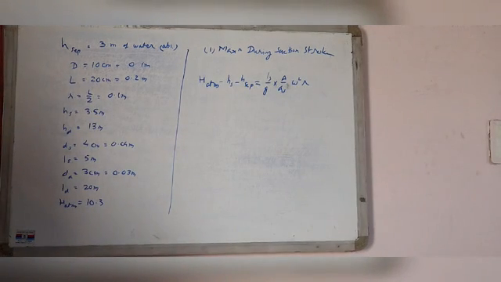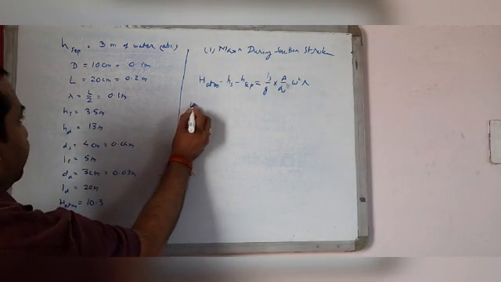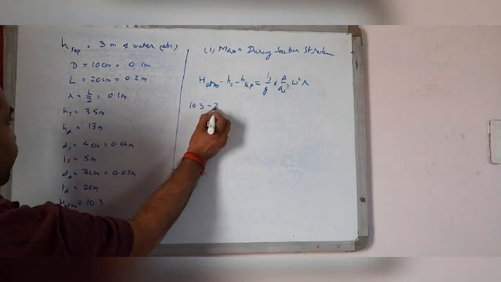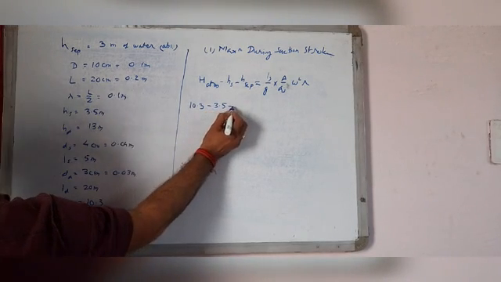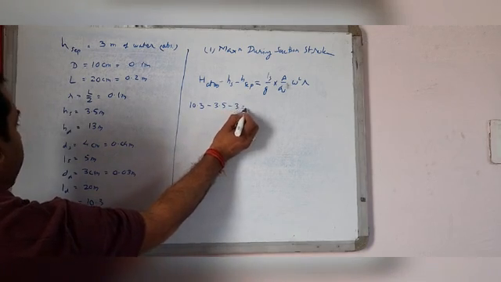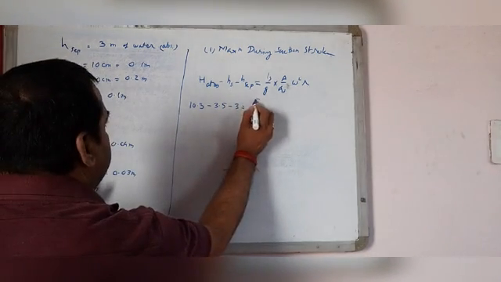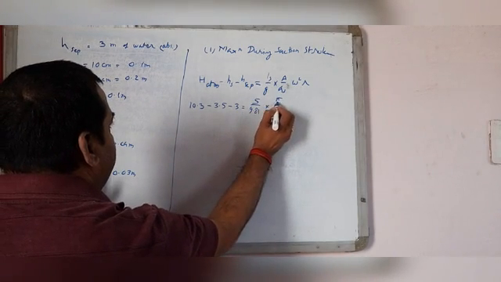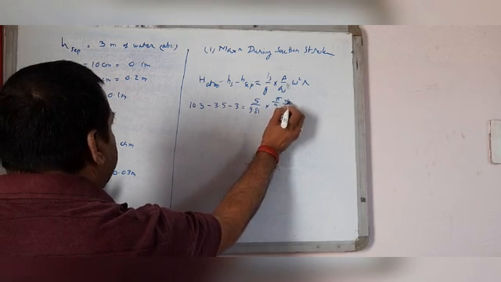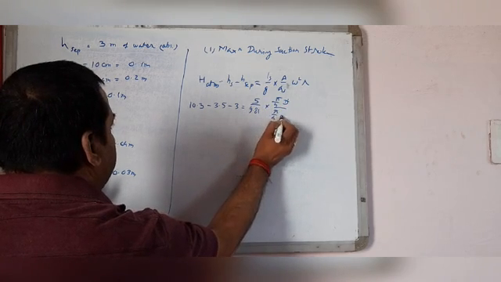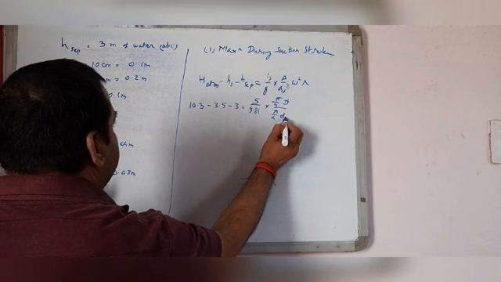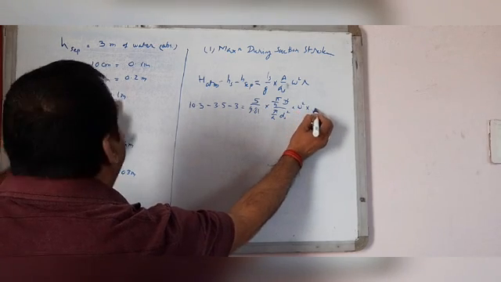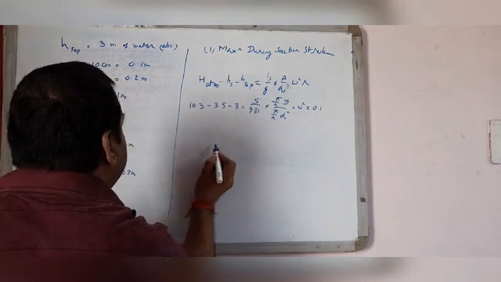Putting the values here: 10.3 minus 3.5 minus 3 equals LS is 5, over 9.81, into pi by 4 D square by pi by 4 ds square, into omega square, R is 0.1.